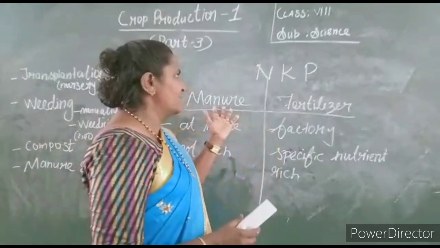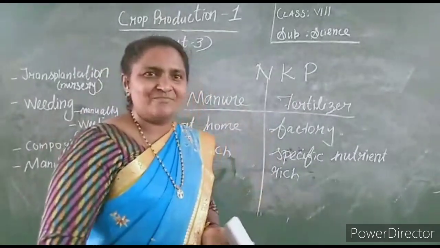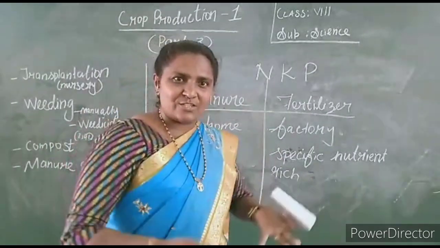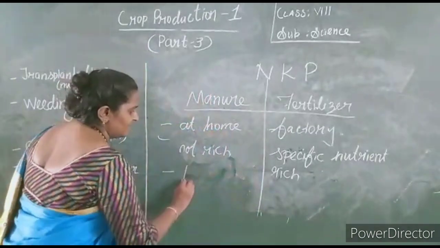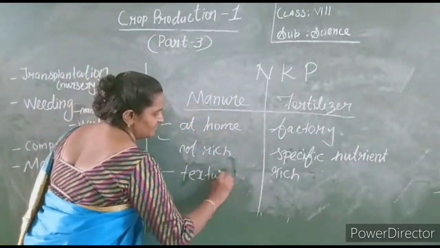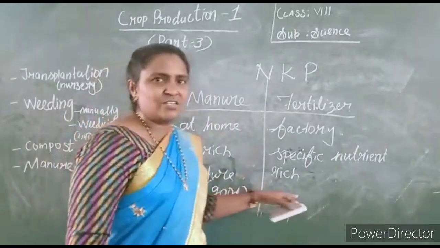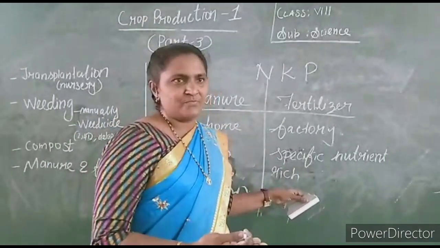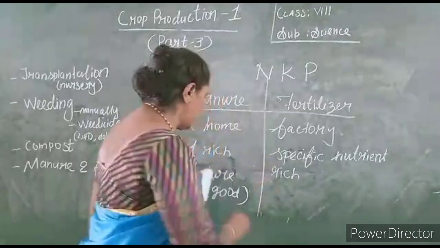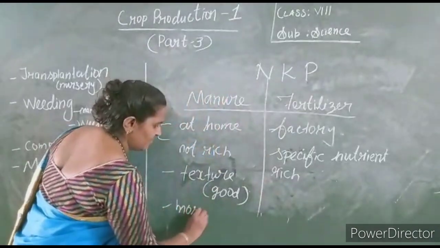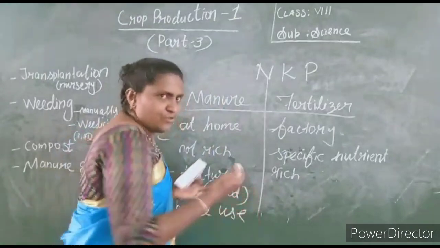Clear? And manure brings porosity and good texture to the soil. Fertilizer does not maintain the good texture. You can use more manure, no problem.